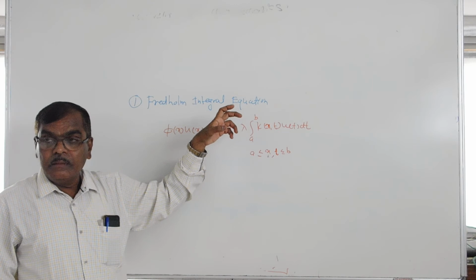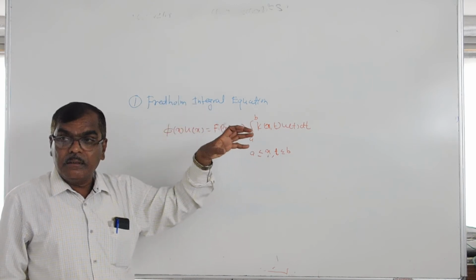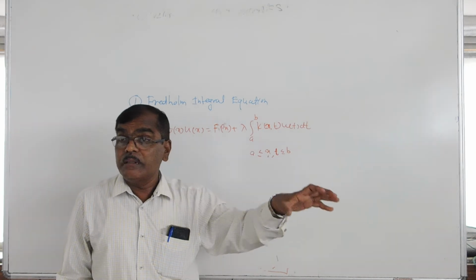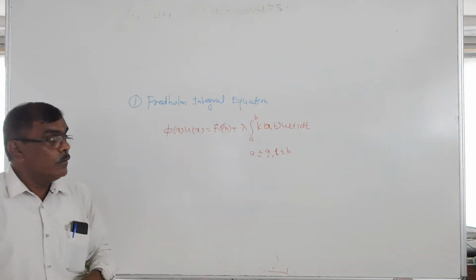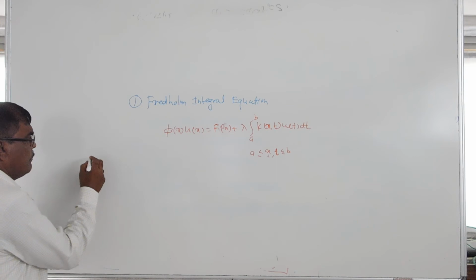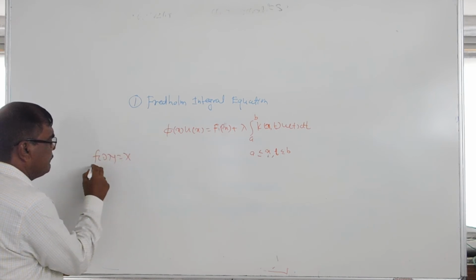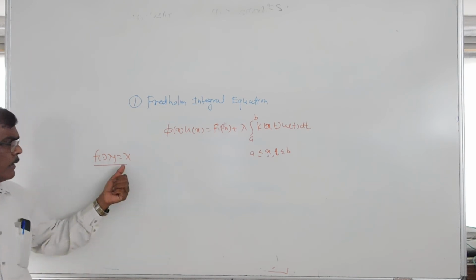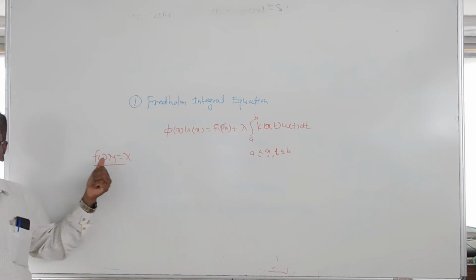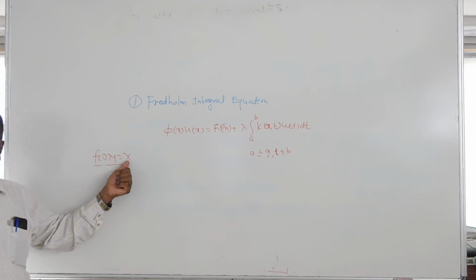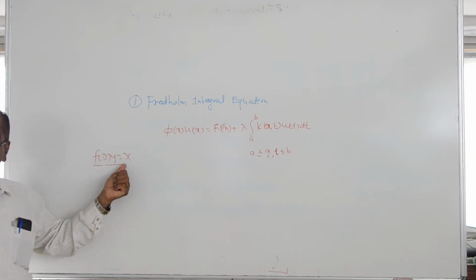Just as we have seen in differential equations, there are two types. One is a homogeneous differential equation, another is a non-homogeneous differential equation. We know a simple type of differential equation, f of D of y is equal to x, which is a linear nth order linear differential equation with constant coefficients. If x is not equal to 0, this is called a non-homogeneous equation. If x equals 0, this is a homogeneous equation.